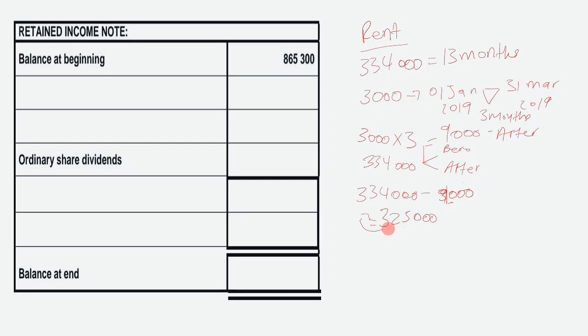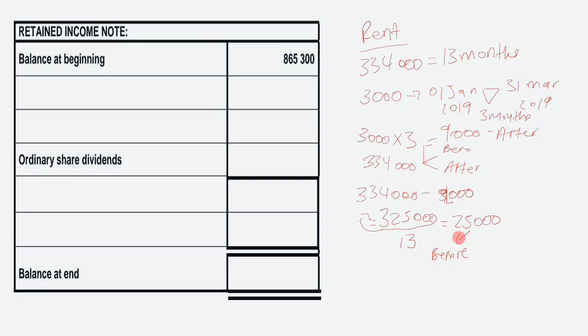So the rent was 325,000 before an increase of 9,000. That 325,000 is still for 13 months, so you divide by 13 to see the rent paid monthly, which amounts to 25,000. So per month this person was paying 25,000 before the increase of 3,000. Because of that, 25,000 is rent before.